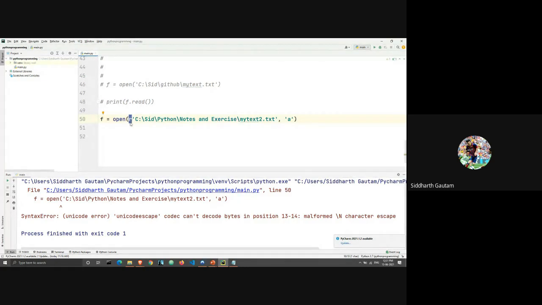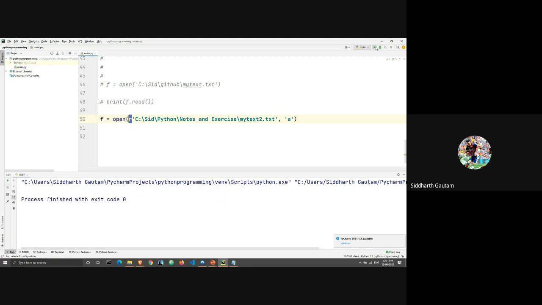But when we add this character R here, this R converts a string into a raw string. And inside a raw string, none of those commands work. You can write slash n, slash t, anything you want, and that will not work. Why? Because the string has been converted into a raw string. Python will take whatever the string is as it is. It doesn't matter if there are commands within it or not. That's why when we enter R here and then run this, as you can see, there is no error. And we have this file mytext2.txt.